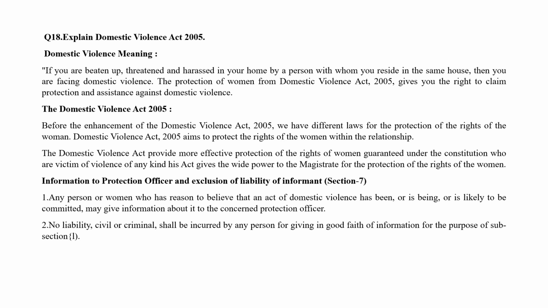So if you go through domestic violence, there are 4 different types of violence. Physical violence: under physical violence, beating, slapping, hitting, biting, kicking, punching, pushing, and causing bodily pain or injury come.